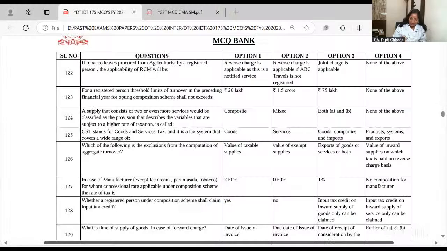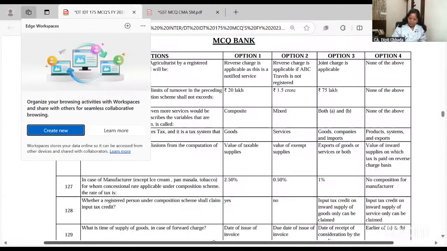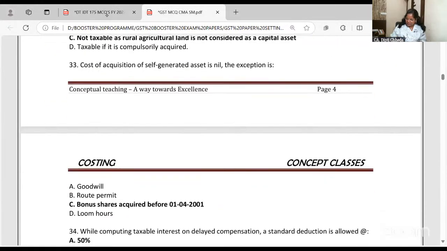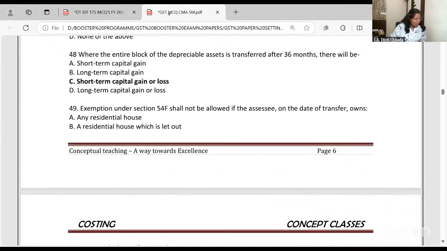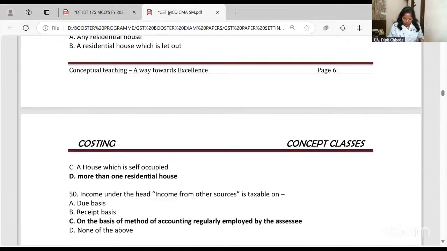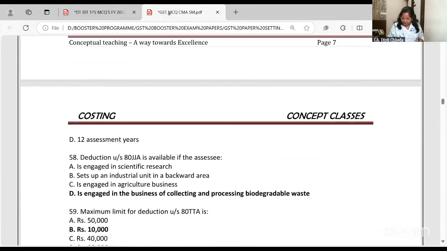We have come to 122. Customs few are too much, so I have skipped that. A few ones we will do now from the sheet. And if you have a doubt, you can ask. We have completed until 121, so let us go to 122.